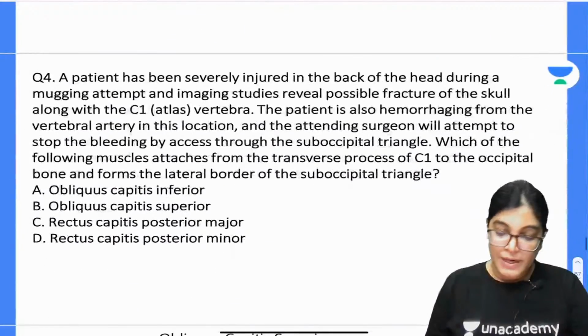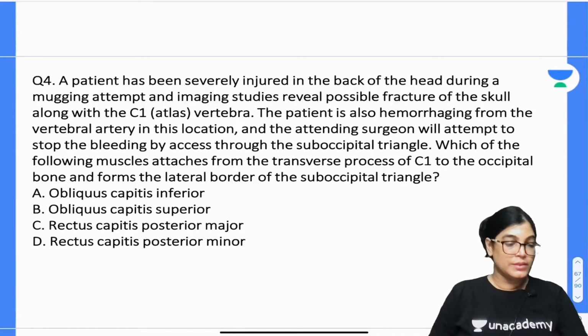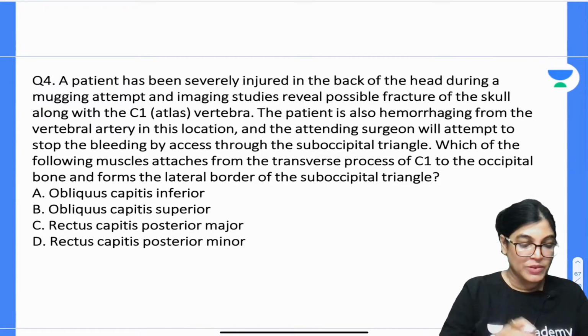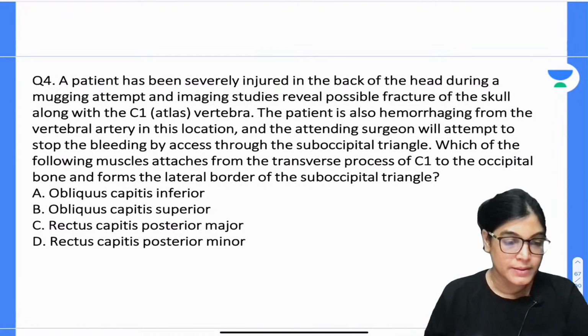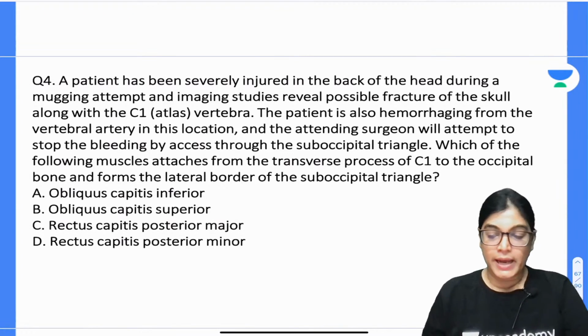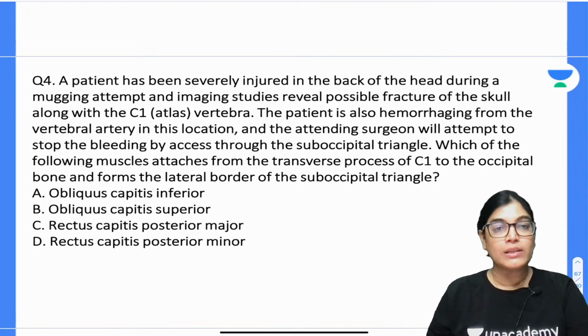Okay, all of you, let's move on to question number 4. Is it okay? Have you understood? Can we move on to question number 4? Everyone, please give me a thumbs up if you have understood. Let's move on to question number 4. Okay, so I will read the MCQ for you. All the best for it.